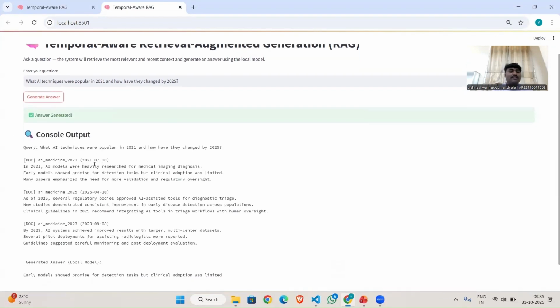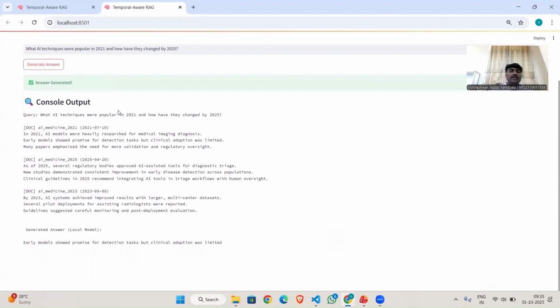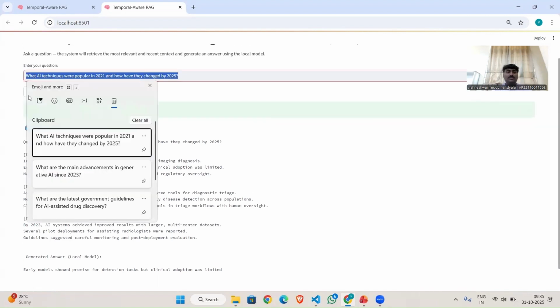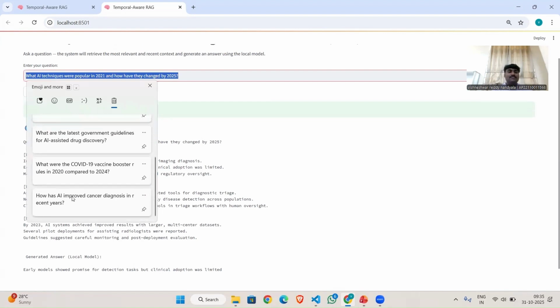Now the answer will be generated. See, for the question of what AI techniques were popular in 2021, it first takes the 2021 document which I gave in the documents, and the final answer is related to the 2021 early model that showed promise for detection tasks but clinical adoption was limited. This is the answer generated for this question. The latest document is used, as mentioned.